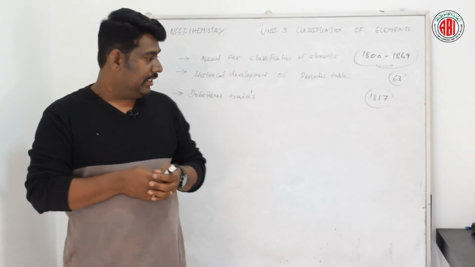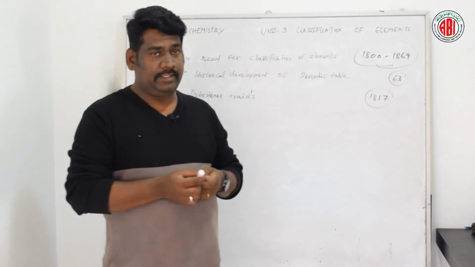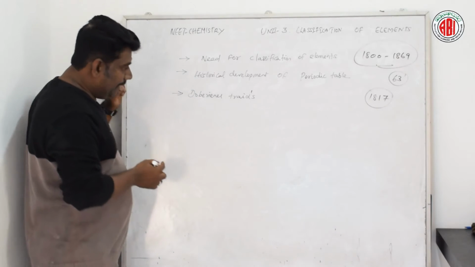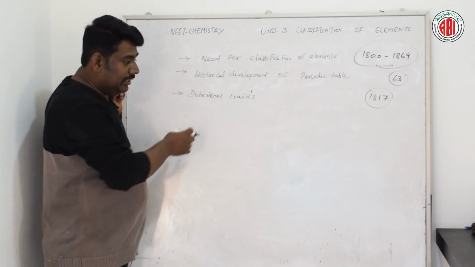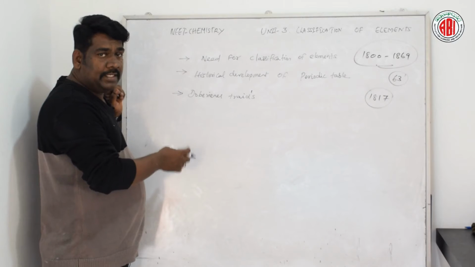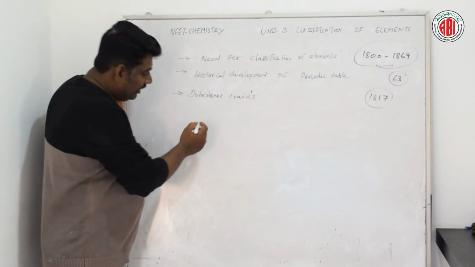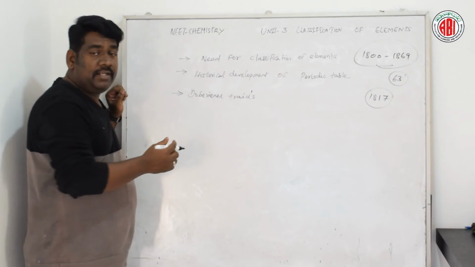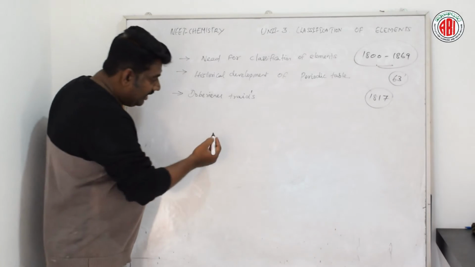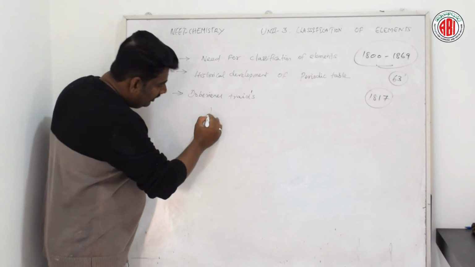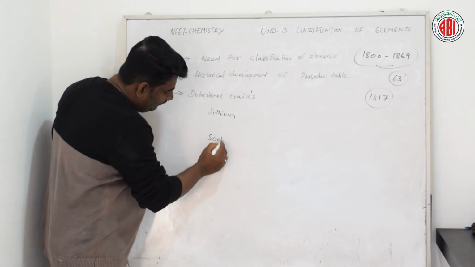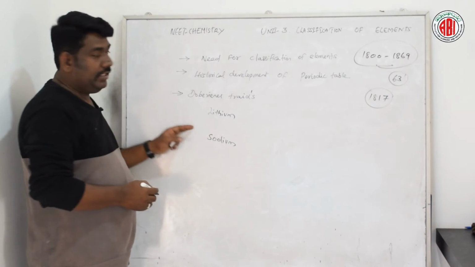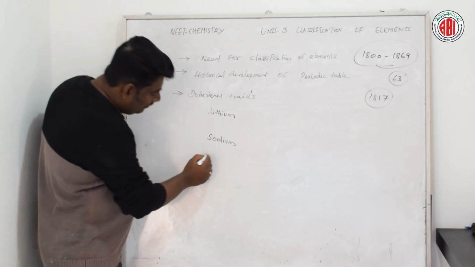Let us see a few examples now one by one. Let us talk about the first set of Döbereiner triads: lithium, sodium and potassium.